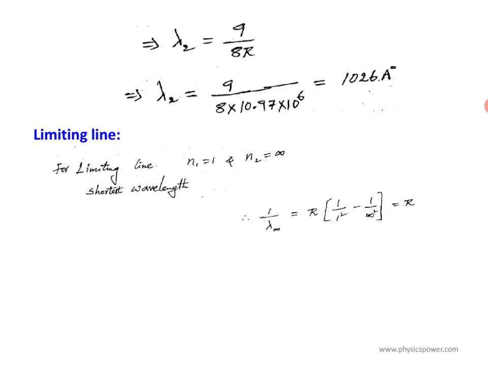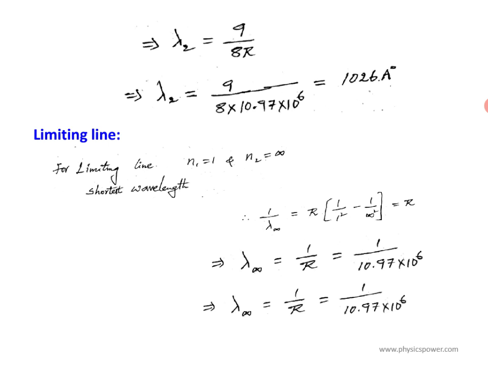Here 1 by infinity is nothing but 0, so it is only equal to r. Therefore, since we want the wavelength of the limiting line, lambda infinity equals 1 by r. If you substitute that value and simplify, you will get 912 angstrom unit.